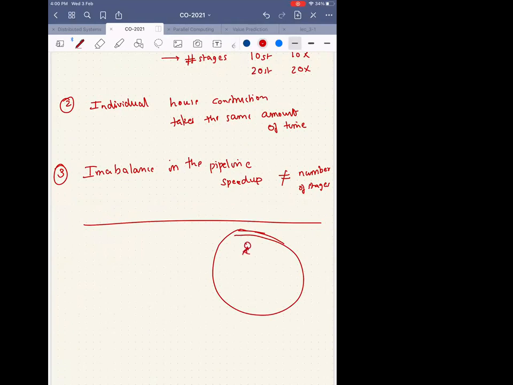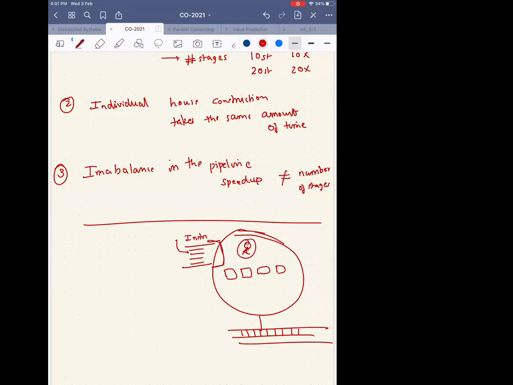So there's this guy, we know he has 4 tiny boxes sitting next to him, and you are giving him some set of instructions. And there is this other guy who has an infinite number of bytes. I hope you will never forget this diagram. So this is what you are giving: a set of instruction stream. Now for him to execute this instruction stream, what should he do? What should be his first task?